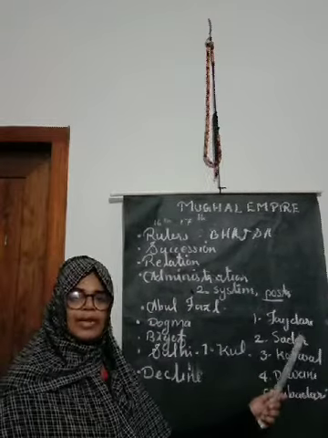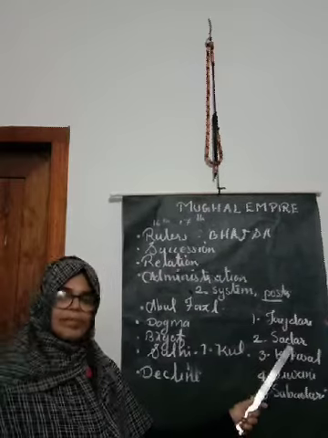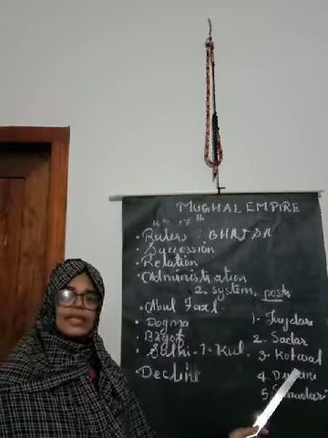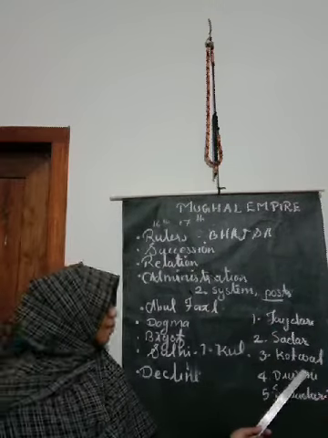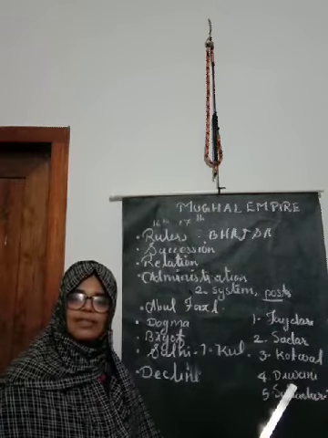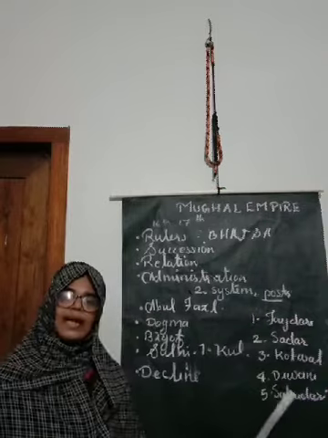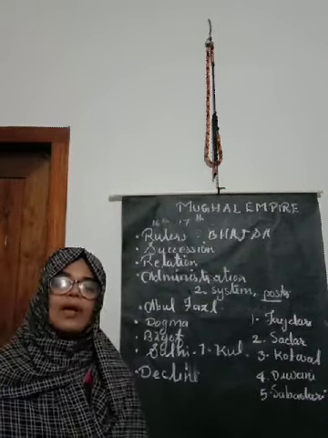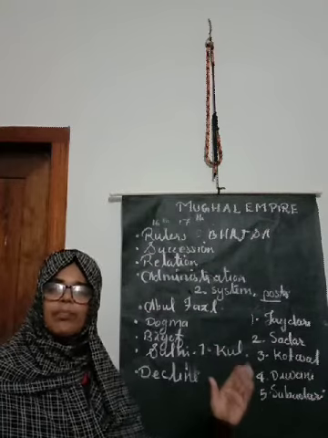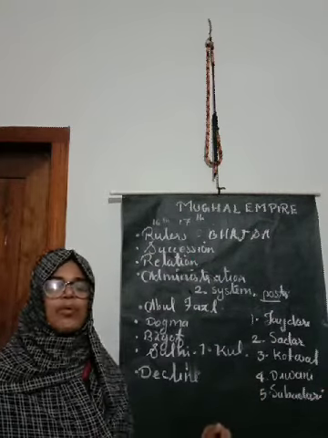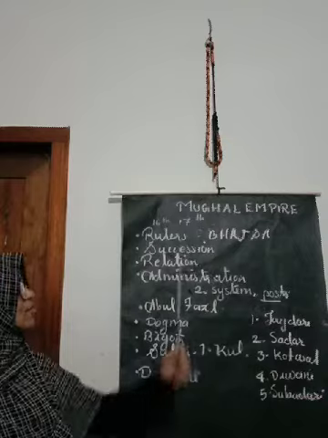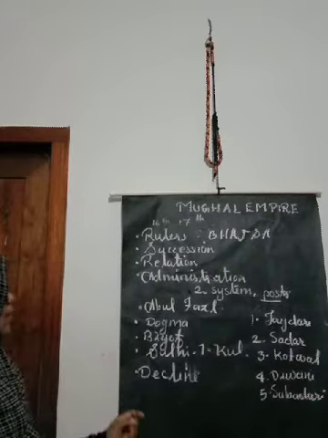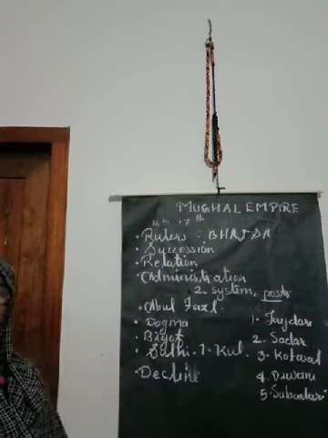Faujdari means military officer. Sadar means religious leader, and Kotwal was the police officer or police commander. Diwani was the financial officer, means collecting revenue, and Subedari was the provincial governor. These were the important posts, important officers under which empire in Delhi? Mughal Empire in Delhi.